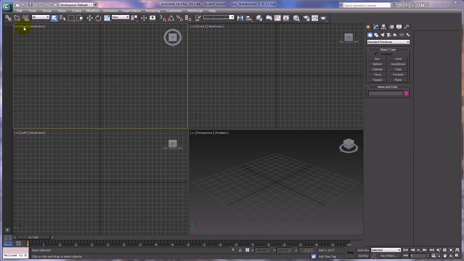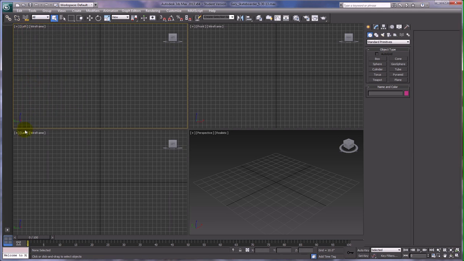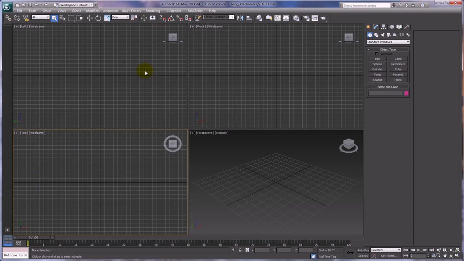So we're going to make that change right now. You just click on the viewport name and change it from top to left. And then, since it might be handy to have a top viewport, let's have the top viewport down here. So we'll change the left viewport to a top viewport. Okay, there we go. And now we've got a start here.